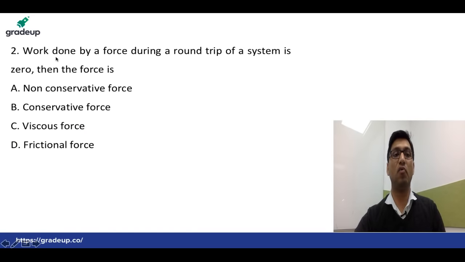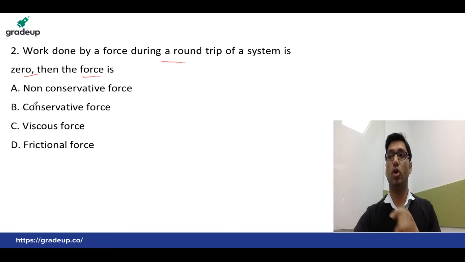Next question: if the work done by a force during a round trip of a system is 0, then the force is called a non-conservative, conservative, viscous, or frictional force. If the work done by a force during a round trip of a system is 0, that kind of force is called a conservative force. Whenever the work done in a closed system is zero, the force is called a conservative force. So option B is the correct answer.